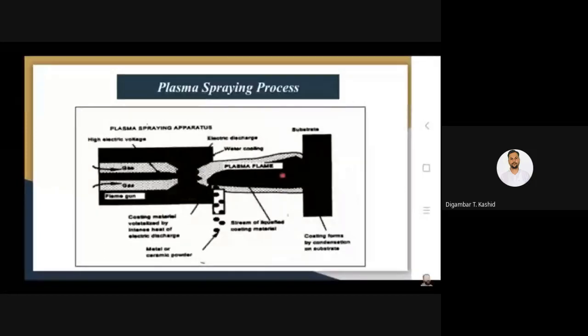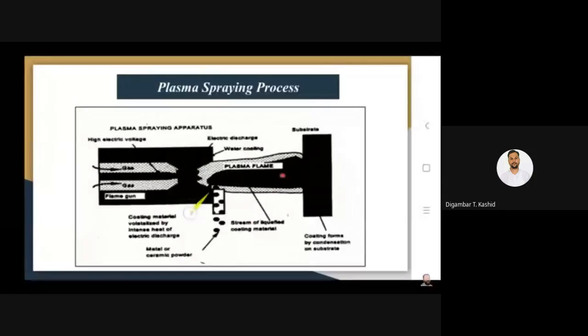Basically the plasma is generated between two electrodes, copper and tungsten, and as very high heat is generated in this, you should have a constant cooling arrangement for this copper tube also.